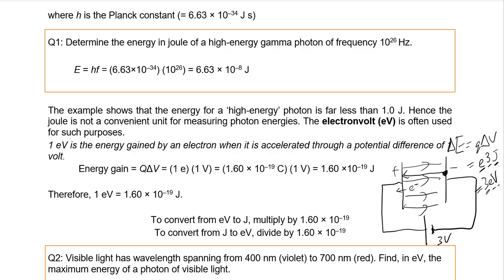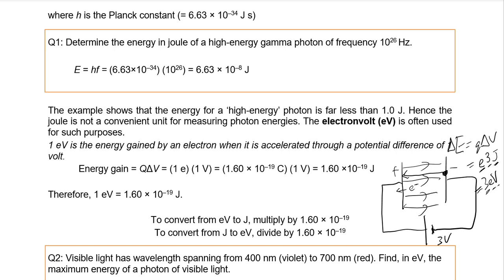What's the use of this? If I'm talking about an electron which gains energy of 3 eV, I know this electron is accelerated over a potential difference of 3 volts. Can you see that it gives me two sets of information at the same time? So that's why eV is a useful way of representing energy at this level.